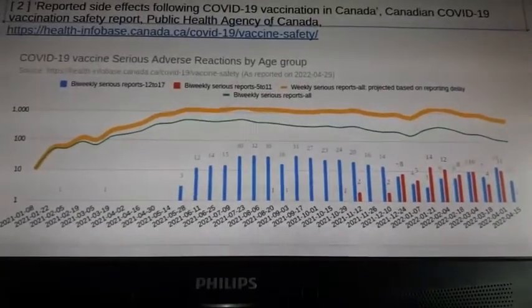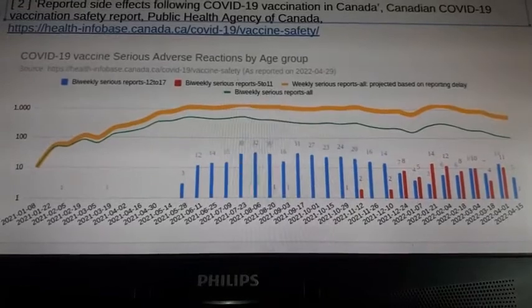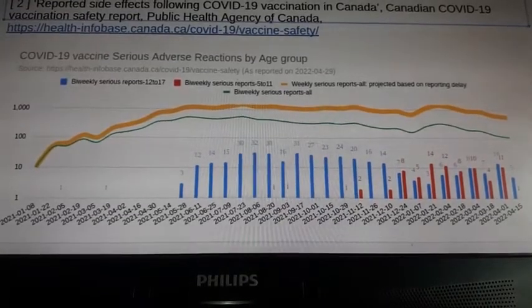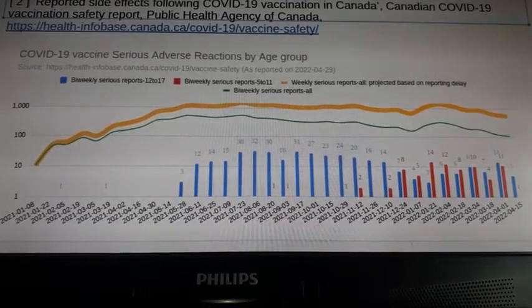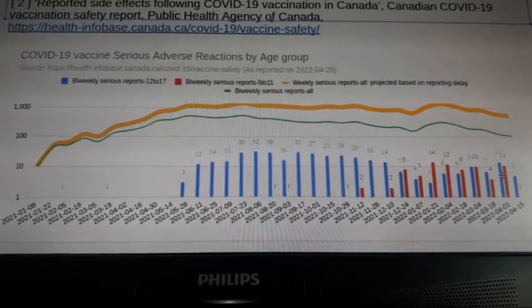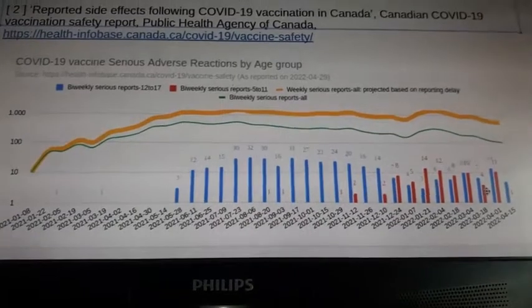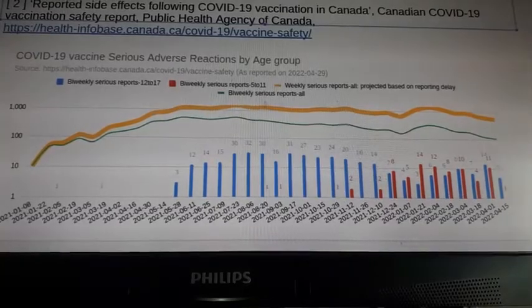Now, one more thing which I really wanted to talk a little bit about is the fact that for severe vaccine side effects, or any side effects, we don't actually see the actual number of side effects. What we see here are reports. That's actually what they call it, reports.